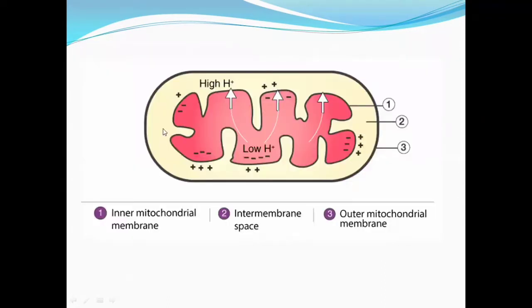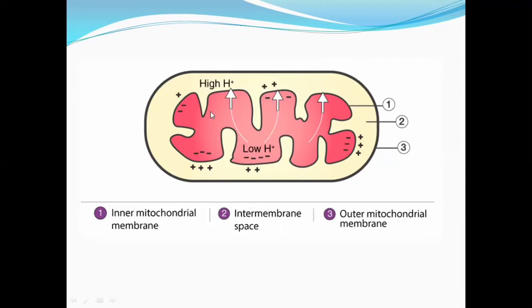The mitochondria consists of two membranes: the outer membrane that surrounds the boundary, and the inner mitochondrial membrane. The inner mitochondrial membrane has folding known as cristae. The space between the outer and inner mitochondrial membranes is known as the intermembrane space, and the space inside the inner mitochondrial membrane is known as the matrix, right?